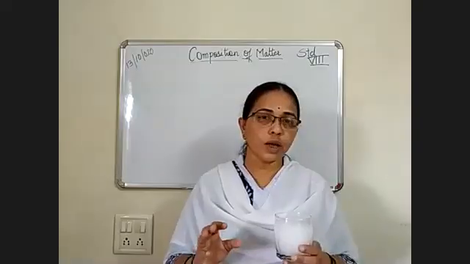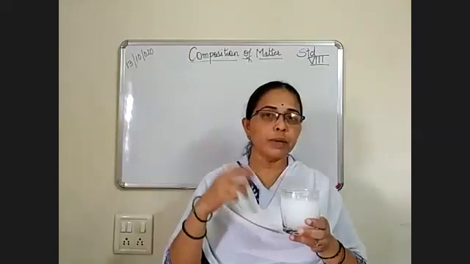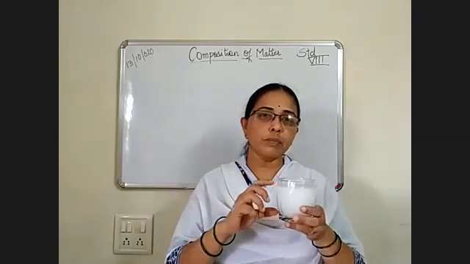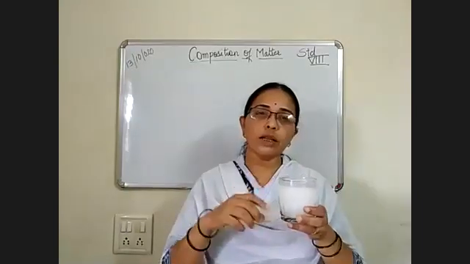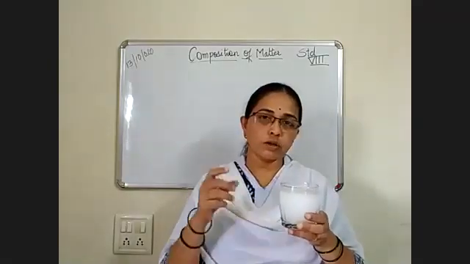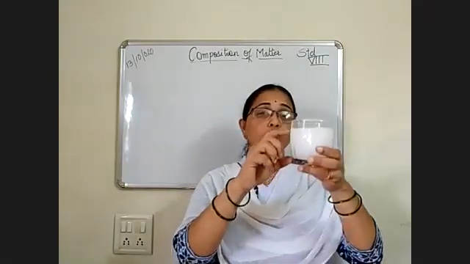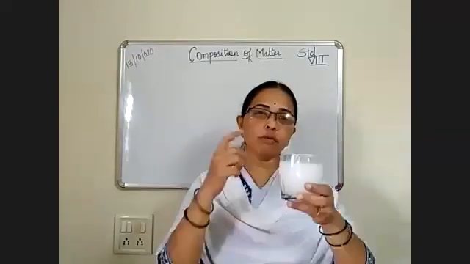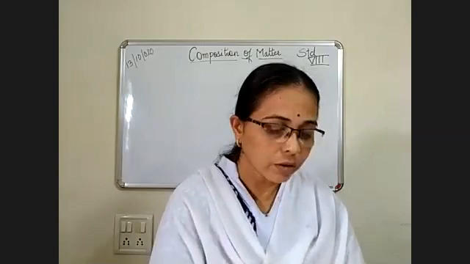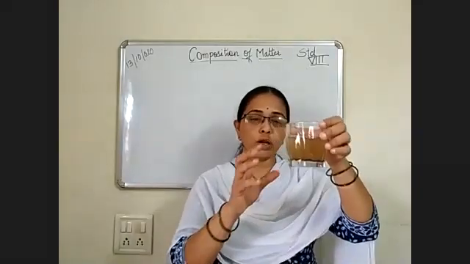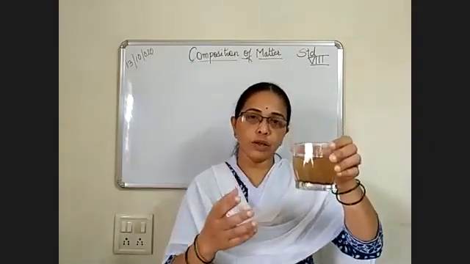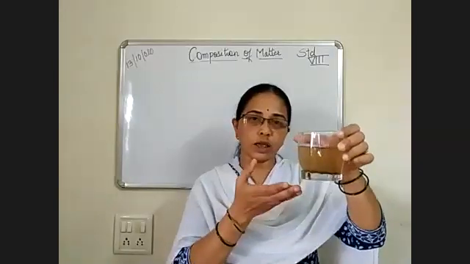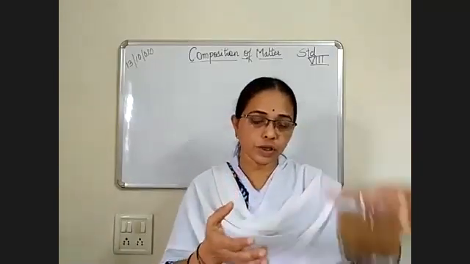It is colloid. Particles are bigger in this than those of water. Starch molecules are bigger than the molecules of water. Here the particles of soil are even bigger and heavier than water, so they settle down. So we call it suspension.